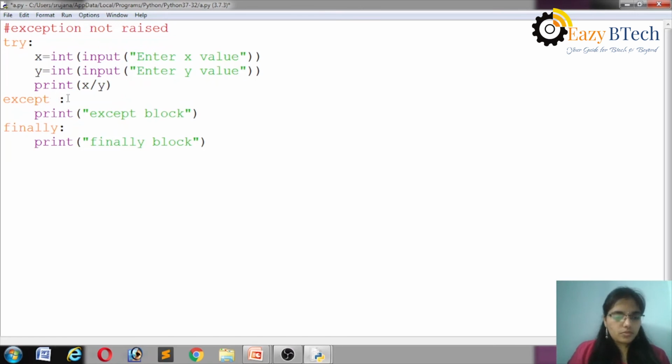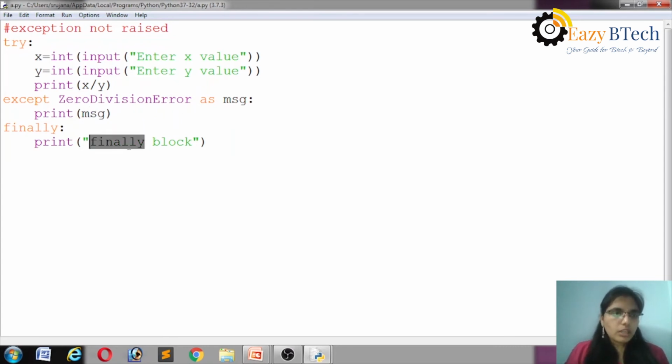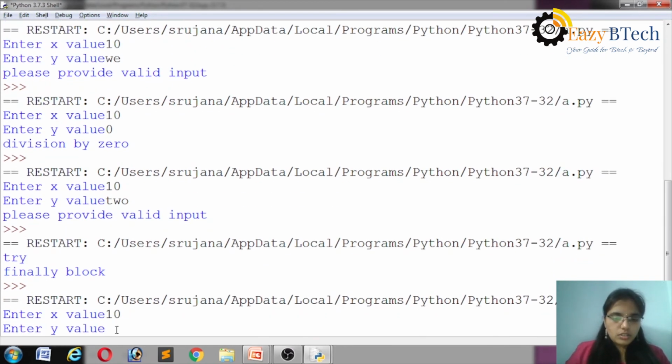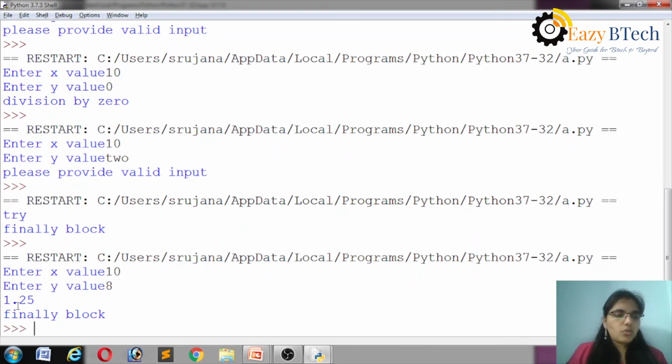Except ZeroDivisionError as message, just print message. Okay, so after that I am giving the finally block. So the first example is exception not raised. Input 10, 8. 1.25 is the answer. Finally block is executed.